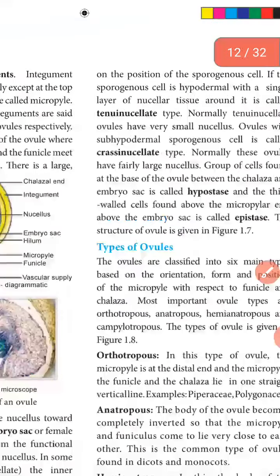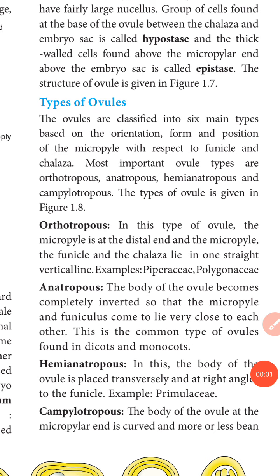These are very important 5 mark questions: structure of ovule is one, and the second question is the types of ovules. Based on the orientation, form and position of the micropyle with respect to the funicle and chalazal region, there are different kinds of ovules: orthotropous, anatropous, hemianatropous and campylotropous.